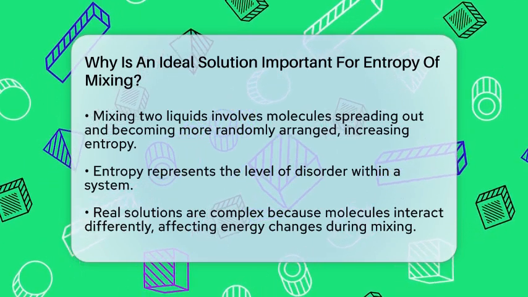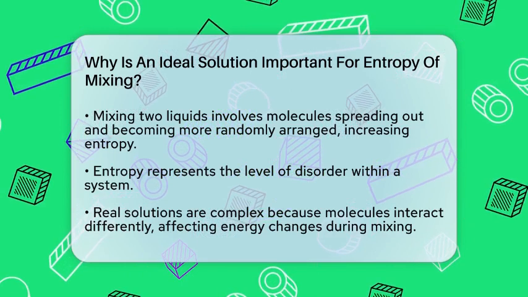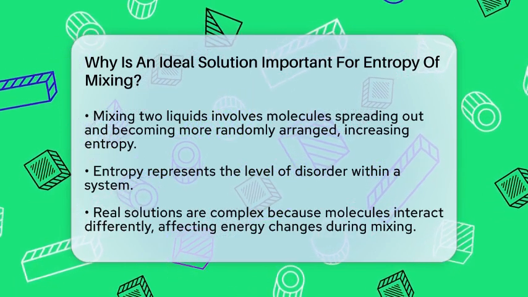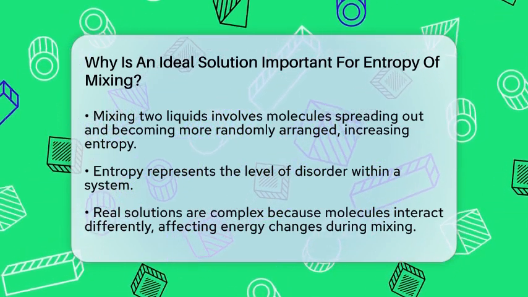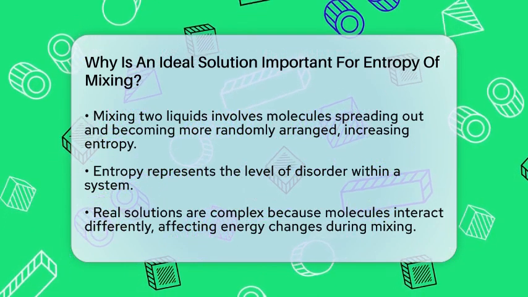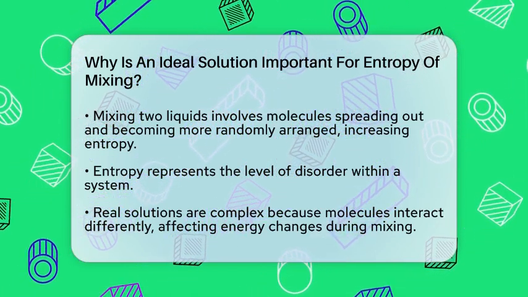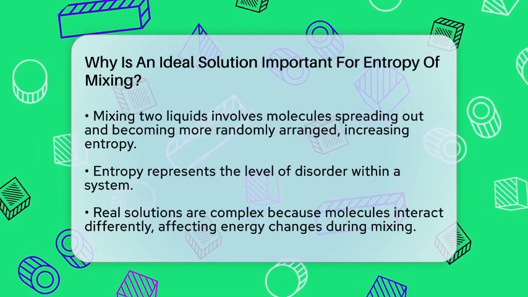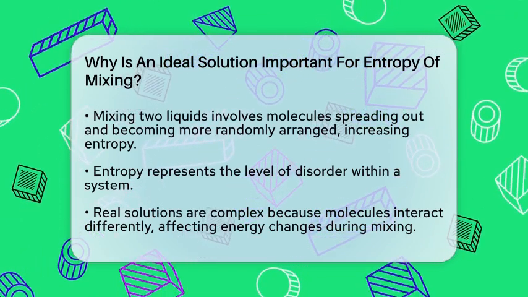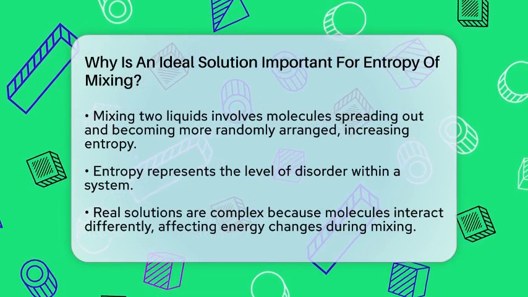When two substances combine, their molecules spread out and become more randomly arranged. This increase in randomness is what we call the entropy of mixing. But understanding this process gets tricky when molecules interact differently, which is often the case in real solutions. That's where the idea of an ideal solution comes into play.